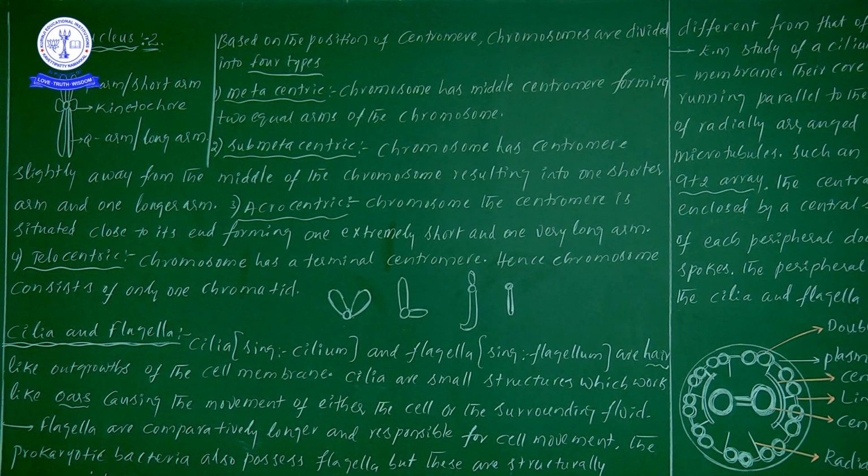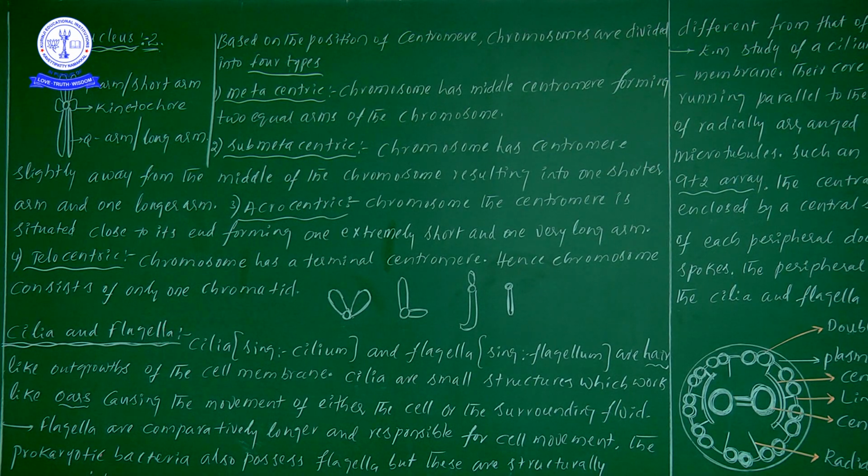So based on the position of the centromere, from our knowledge point of view, how many types of chromosomes are there? Definitely we can find there are 4 types of chromosomes: metacentric, submetacentric, acrocentric, telocentric. Now let us move forward to learn the next information, that is cilia and flagella.